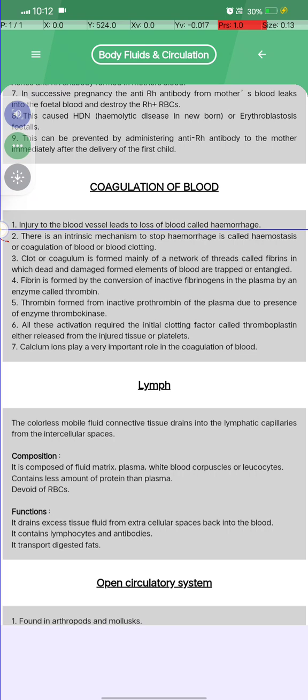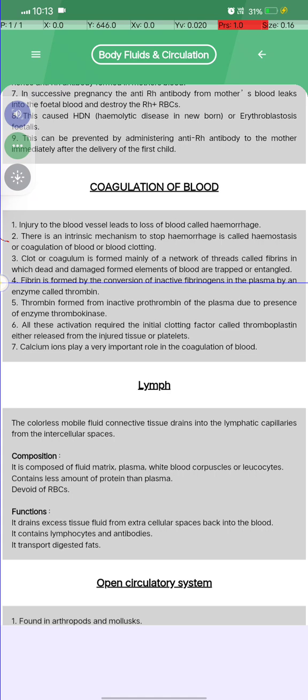The injury to a blood vessel causes loss of blood, called hemorrhage. There is an intrinsic mechanism to stop the hemorrhage, called hemostasis or coagulation of blood, or blood clotting. A clot or coagulum is formed mainly of a network of threads called fibrins, in which dead and damaged formed elements of blood are trapped or